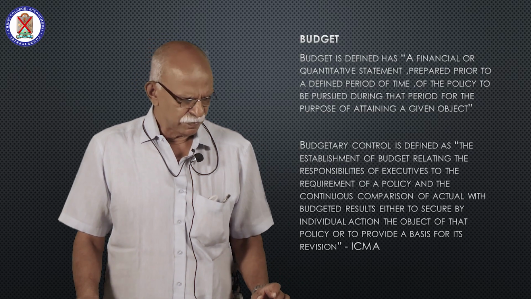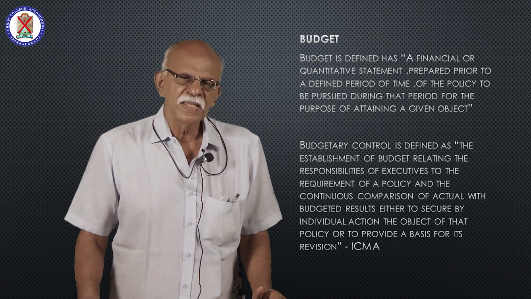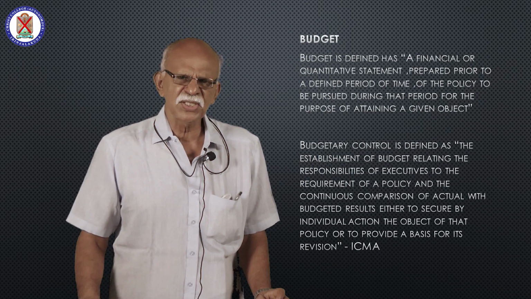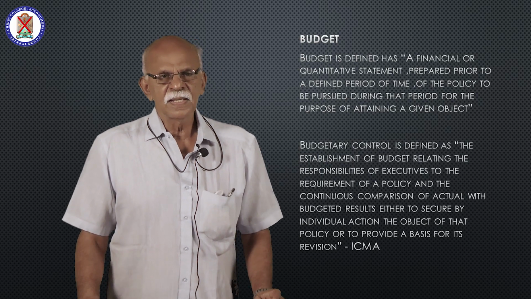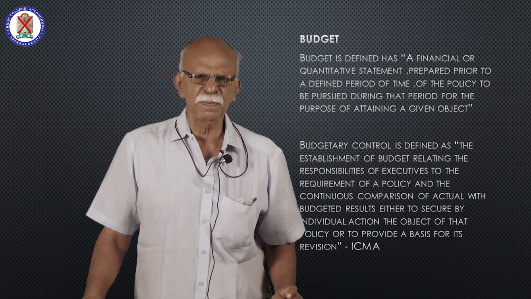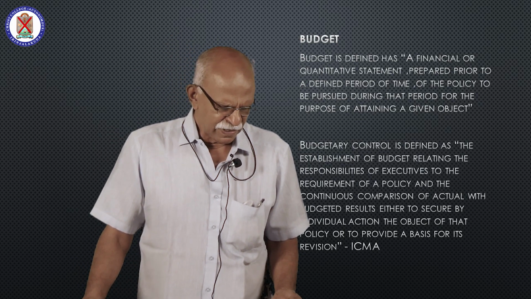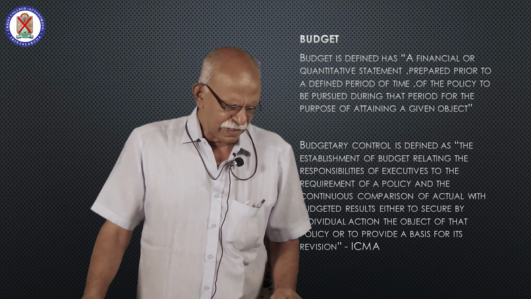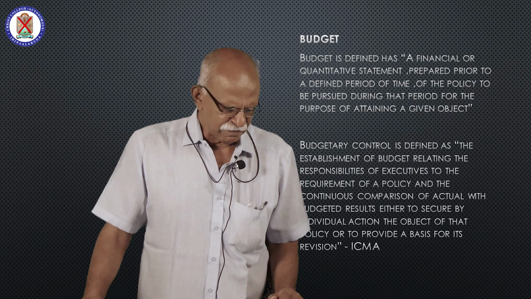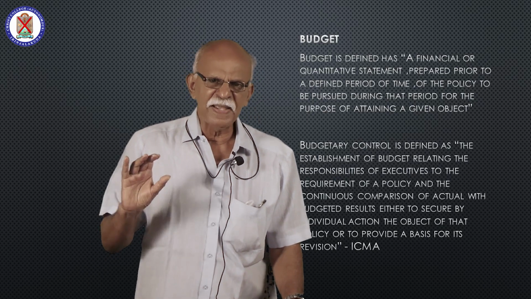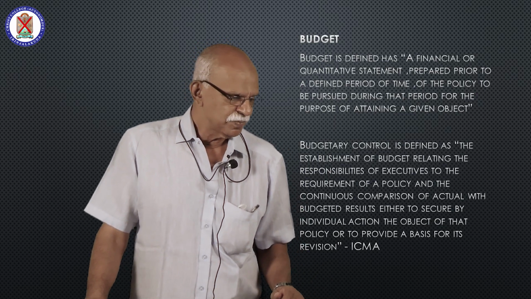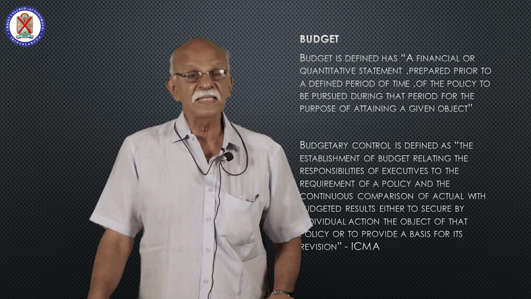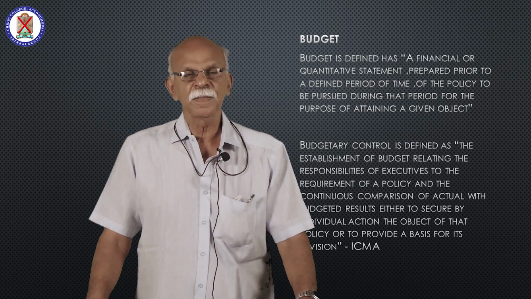So what are the steps, features of budgetary control? Establishment of budgets relating to each of the functional area of the organization. Then measurement of actual performance with the budgeted performance. Then measuring the variance between the budget and the actual, then analyzing the variance, taking corrective actions and revising the budget if necessary.